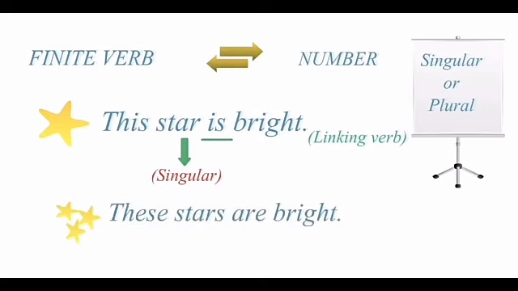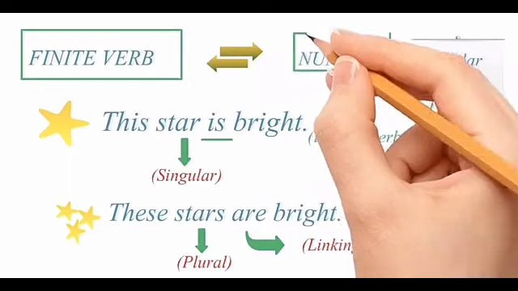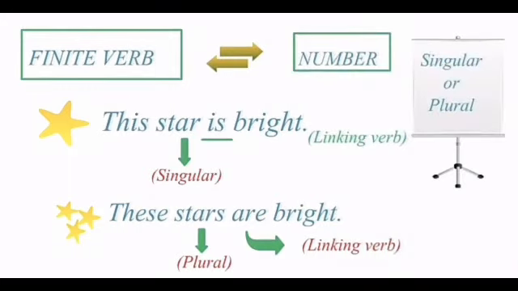Now see another sentence. These stars are bright. In this sentence, stars is a plural subject. So you see the verb has been changed, which is are. Thus, the verb has to agree with the number of the subject.